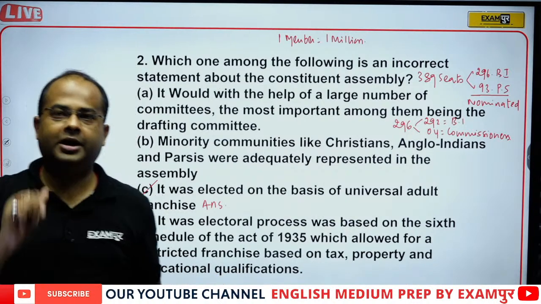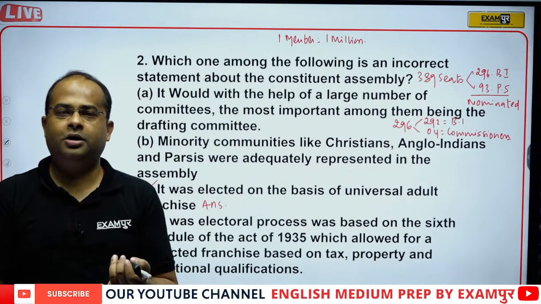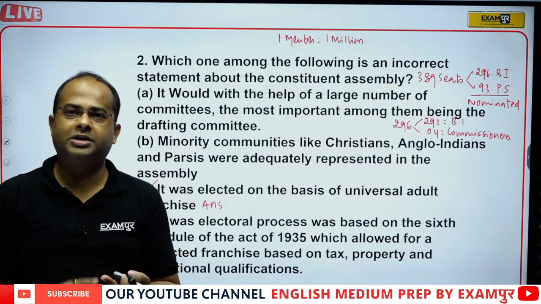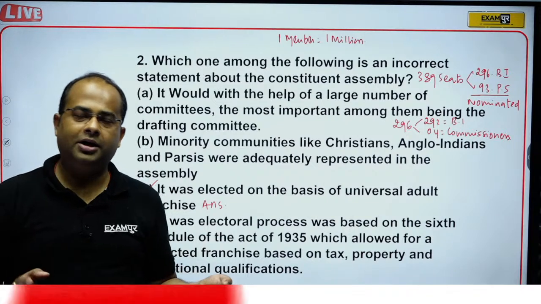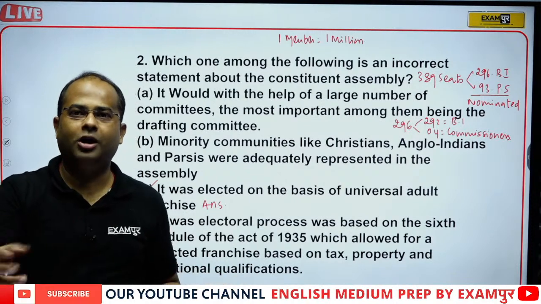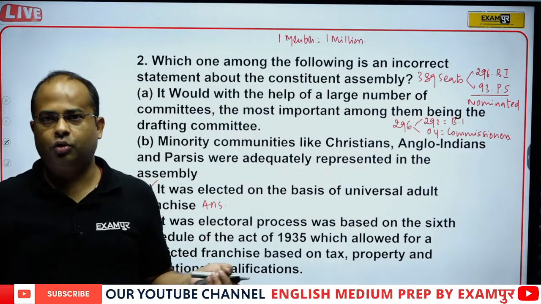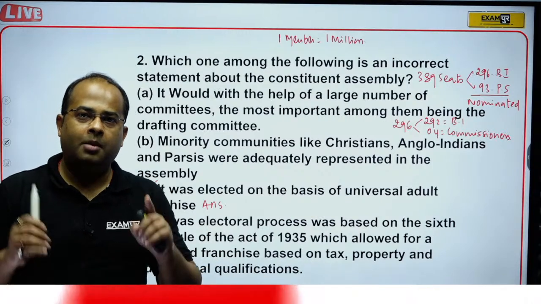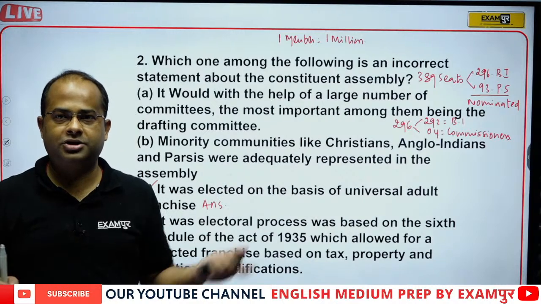In universal adult franchise, without being discriminated against on the basis of gender, caste, property or educational qualification, those Indians who are 18 years and above all have the right to vote. So in universal adult franchise, there is no educational qualification, but we are talking about the Government of India Act 1935, the 6th Schedule.